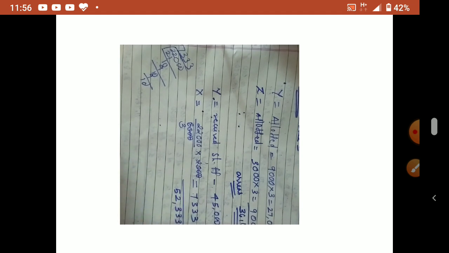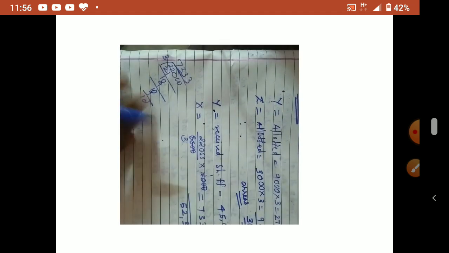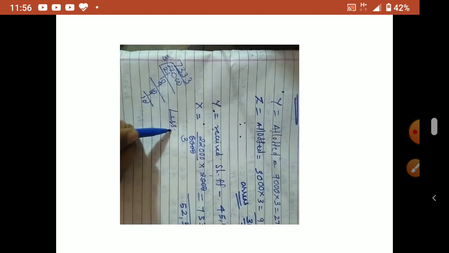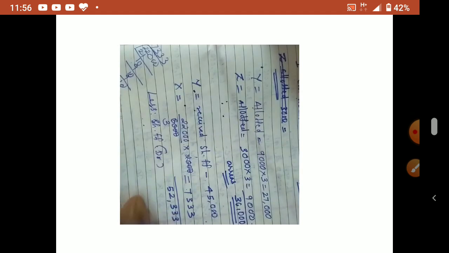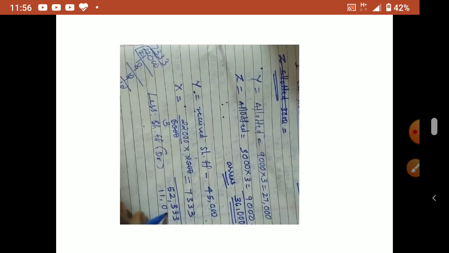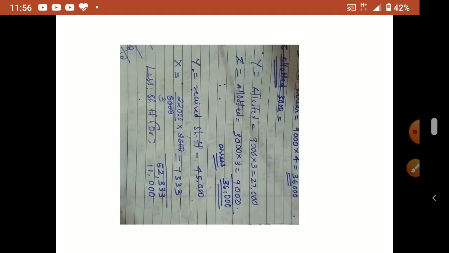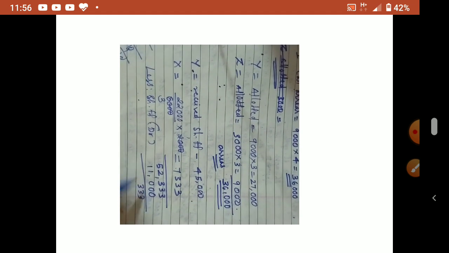ये 52,333 से शेयर फॉरफीचर डेबिट कितना है? Less share forfeiture debit balance. लॉस 1 rupee loss no reissue में. What is the debit? 11,000 is there. Okay, so that 11,000 we have to minus. Can you see? Yeah. So how much will come? 333. 2 minus 1, 1. 4, 5 minus 1, 4.